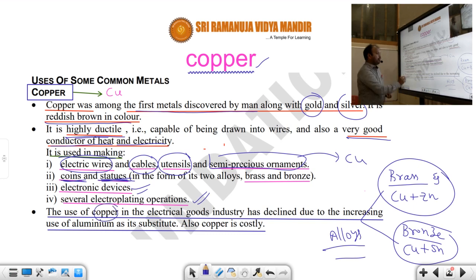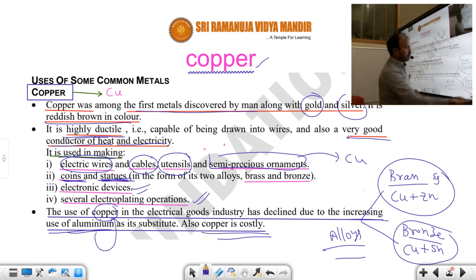Generally, the use of copper in the electrical goods industry has declined due to the increasing use of aluminum. Aluminum has replaced copper because copper is very costly. So these are the important features of copper.